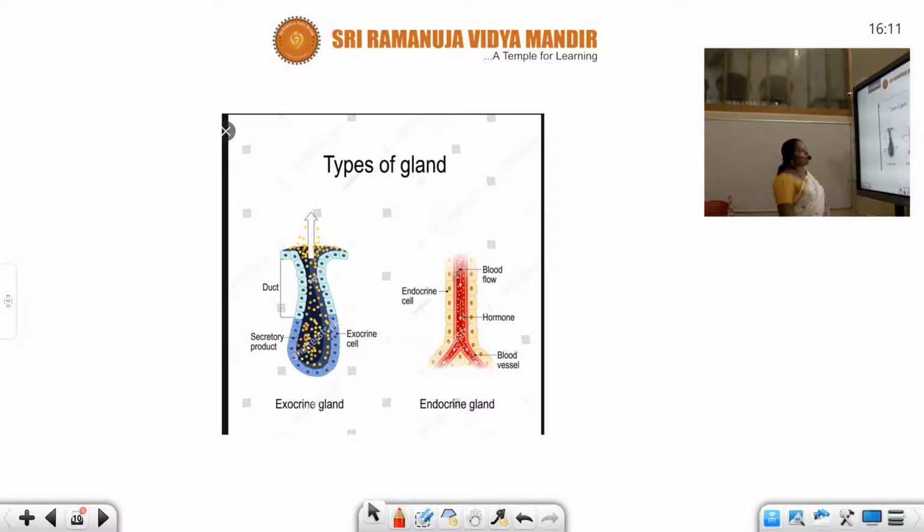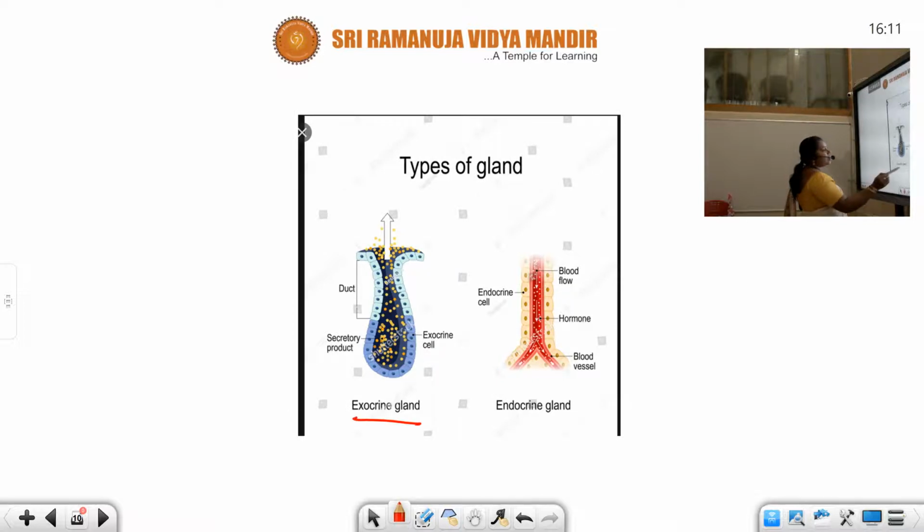See, this is the structure of an exocrine gland and this one is the endocrine gland. First, let us study the structure of the exocrine gland. See, these are the group of cells, okay, secretory cells.